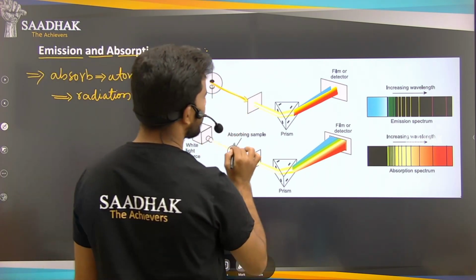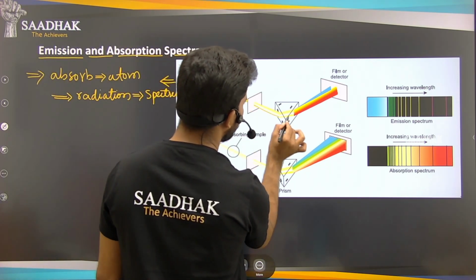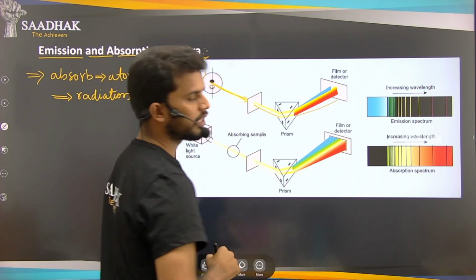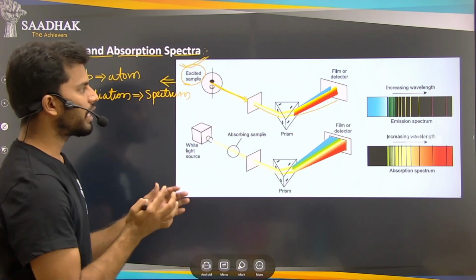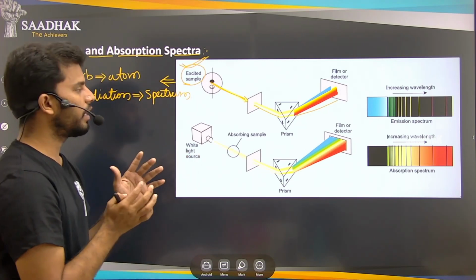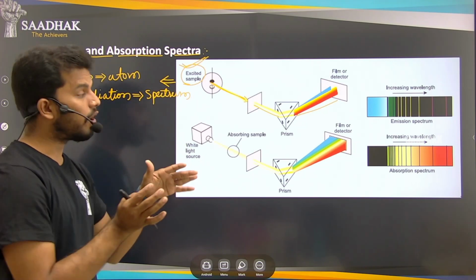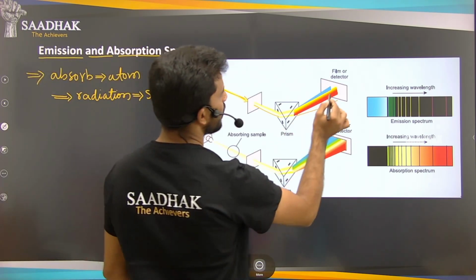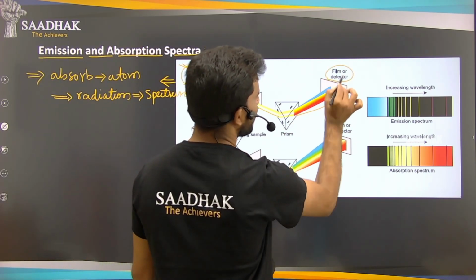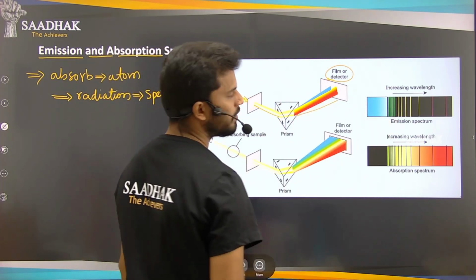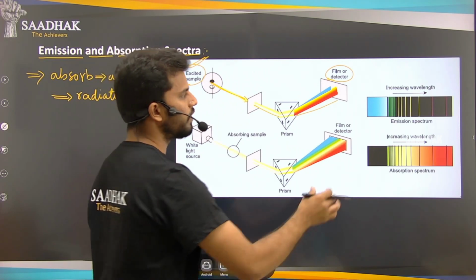So that radiation, if you take a prism here and see the deflection of that spectrum, meaning what lines are formed, or what the deviations of that spectrum are, how the spectrum will be behaving, that will be seen here. If you take the detector here, the spectrum will be looking like this.